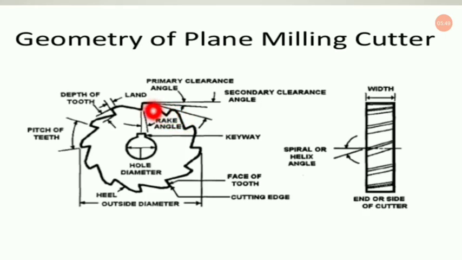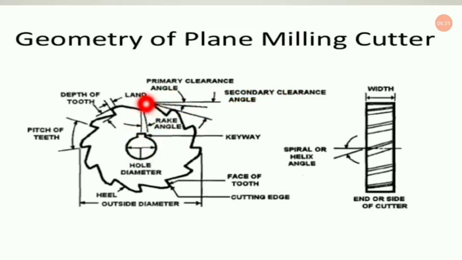Okay. Now if you consider again the same thing but in a different way, if you draw a line which touches the tip of the teeth of the consecutive cutting tip, then the angle made between this line and the horizontal line is known as the secondary clearance angle. So we have got, as you can find over here, primary clearance angle and secondary clearance angle in the case of a milling cutter. What is the primary clearance angle?